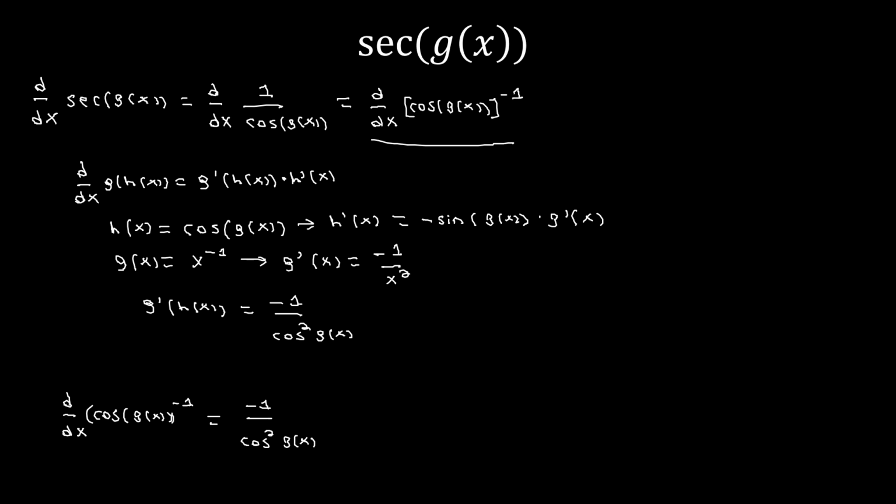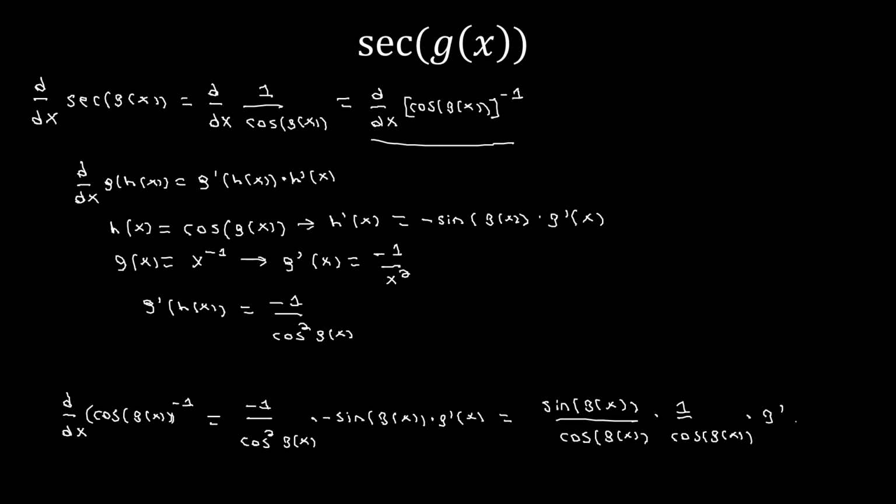So h prime of x is going to be negative sine of g of x times g prime of x. And now we just need to simplify. So first we'll cancel out the negatives and just have sine of g of x divided by cos squared of g of x. Now I'm going to write it as sine of g of x over cosine of g of x times 1 divided by cosine of g of x, and then times g prime of x.